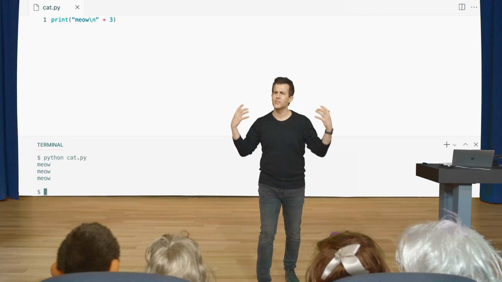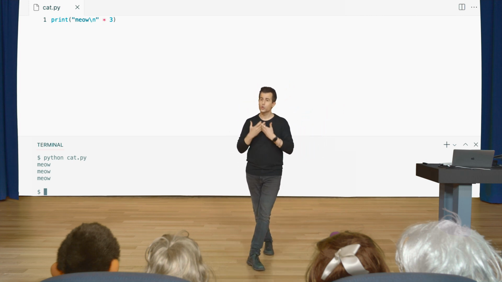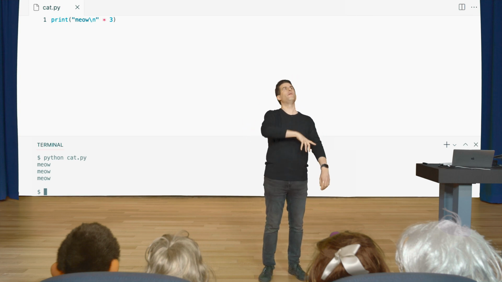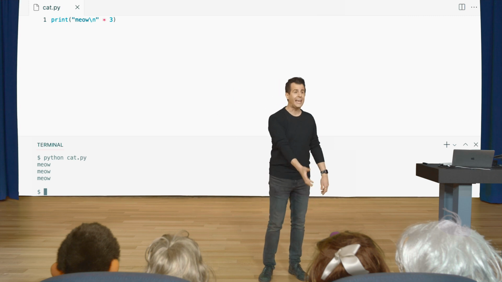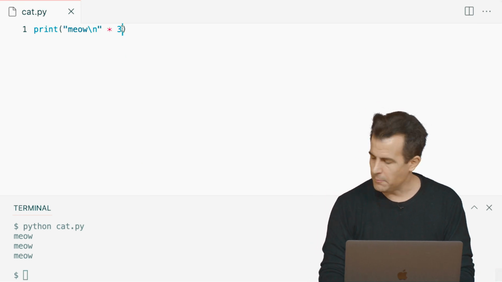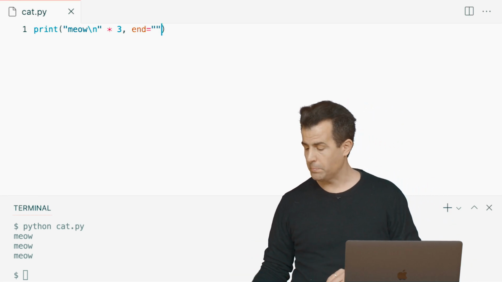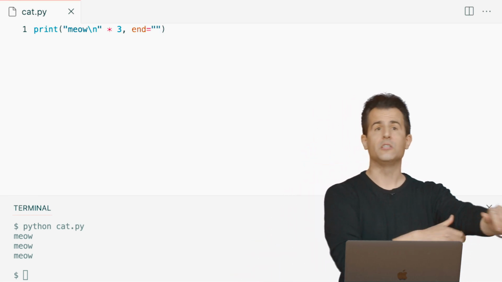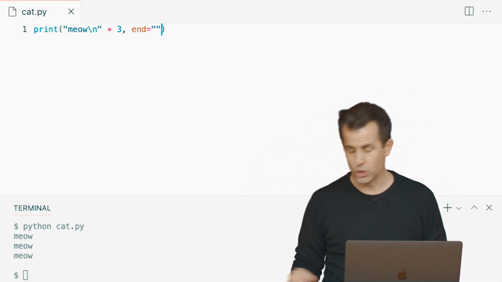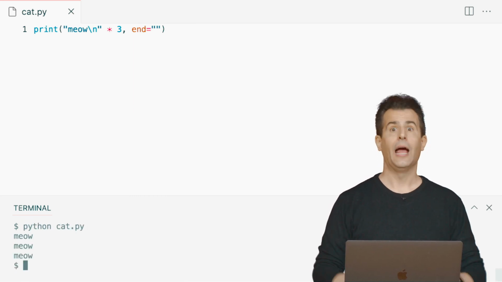Yeah, so here too, all of these things we've seen in past weeks are coming together, right? Recall that the print function lets you control what the line ending is. By default, it's \n itself, which is why at the very end of this print, the cursor is being moved again to the next line. Well, we need to just override that. So let me go into my code here and change this to comma end equals quote unquote, so that it's no longer the default \n. It's instead now going to be nothing whatsoever. That should eliminate, hopefully, that additional blank line. So let me run this one last time, python of cat.py, enter, and there we have it.